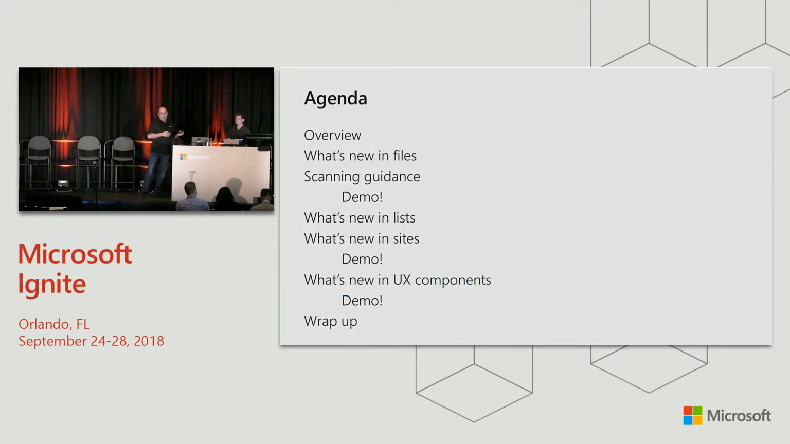So for today, we're going to do a quick overview of how OneDrive and SharePoint work in Graph. We're going to look at what's new in the files space. We're going to talk briefly about what we're calling our scanning guidance, which is how to do high volume and scale solutions with our APIs, which is really important. We're going to see a great demo that builds on some of the other demos you've seen throughout the week. We're then going to talk about what's new in lists, what's new in sites. Both of those are parts of the API that have some great new features.